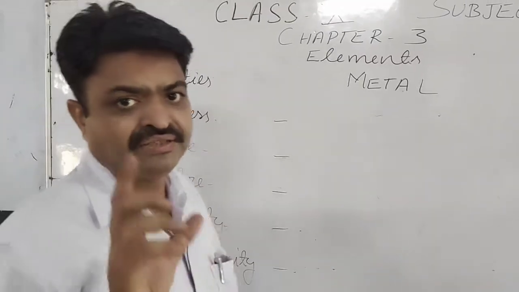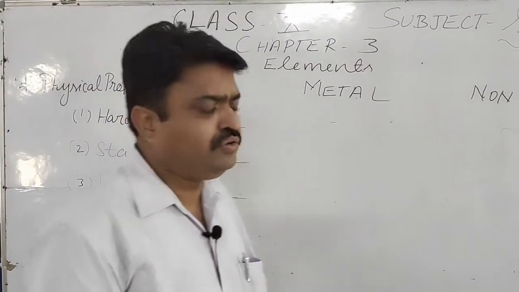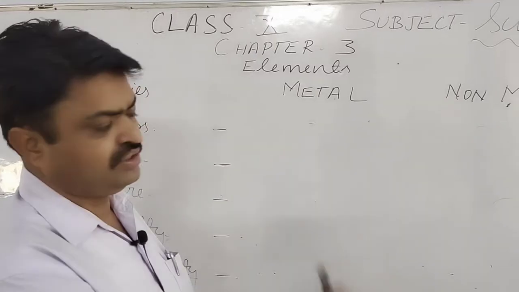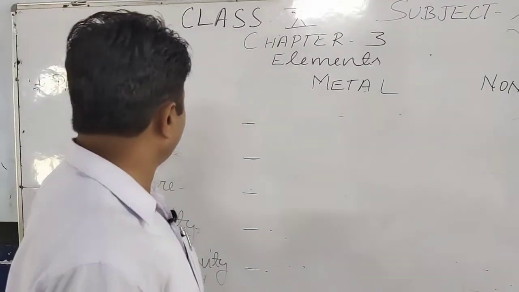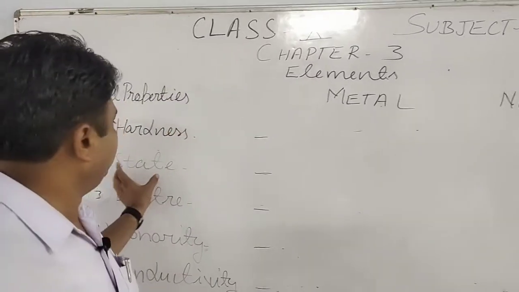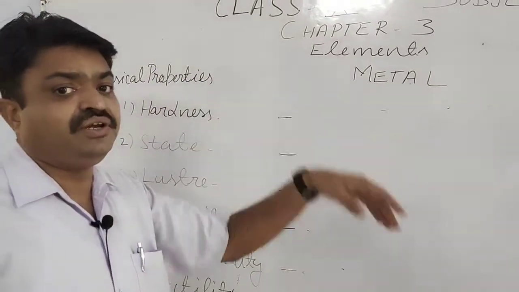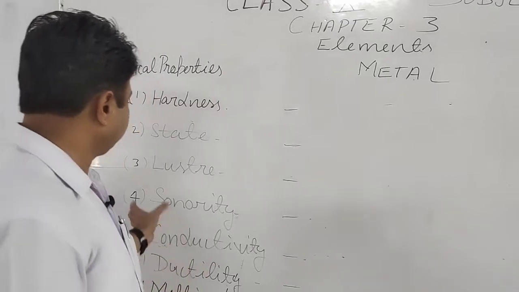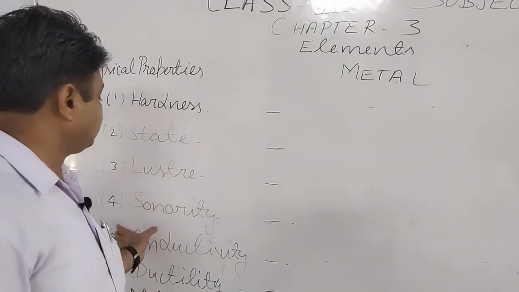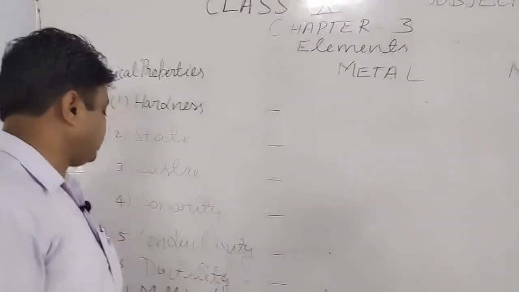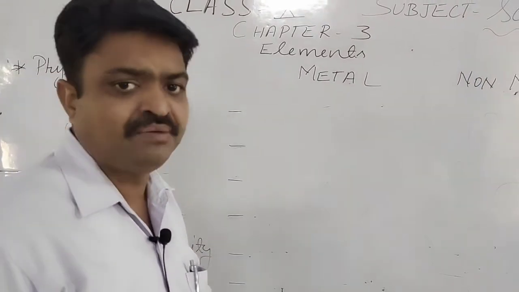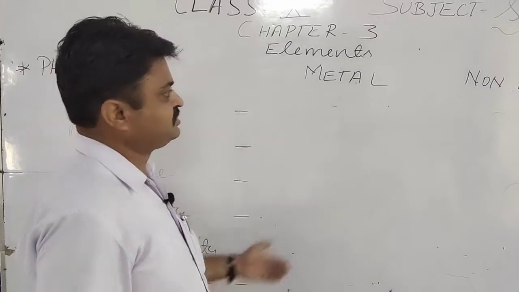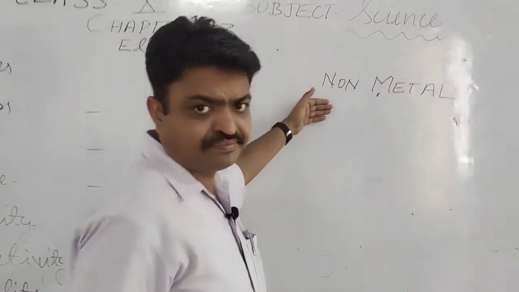Now just the opposite, non-metals. Non-metals are the elements that are soft, found in all the states, solid, liquid and gas, non-lustrous, non-sonorous, non-conductor, non-ductile and have low melting and boiling points, students.